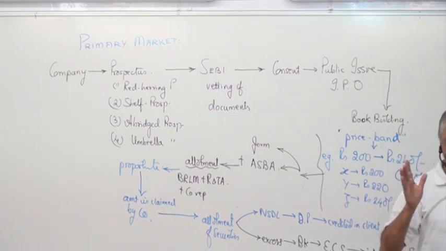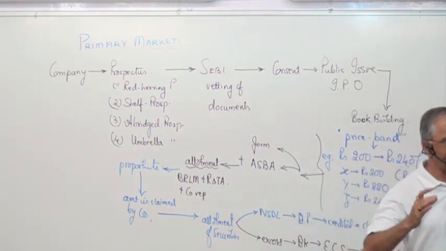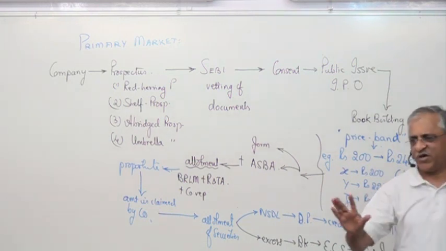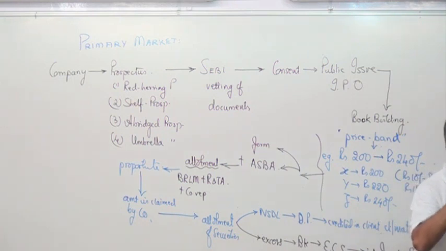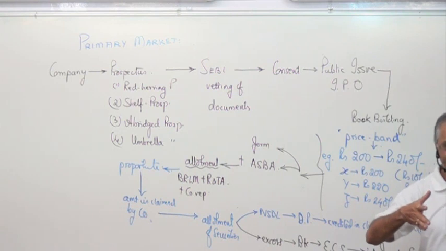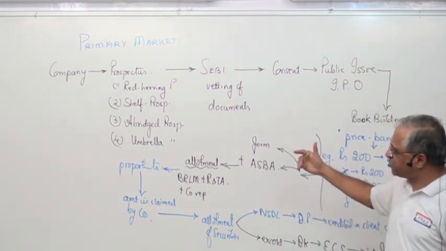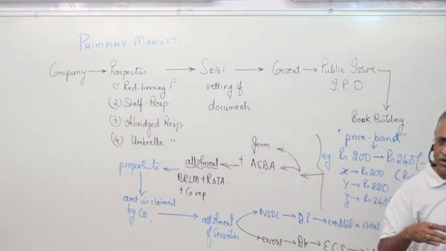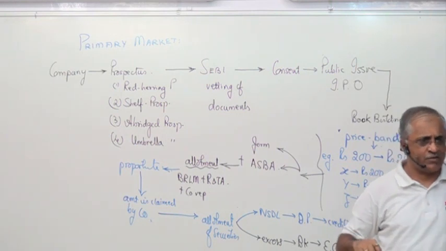Companies come into the market only when they have a lot of orders and want to expand, because they have got orders. This is an indication that the economy is running well. So understand why the stock market is an economic indicator of how the nation is running. And when they raise money, they have to apply it towards the objects given in the prospectus. Whatever the object has been given, you have to apply for it.